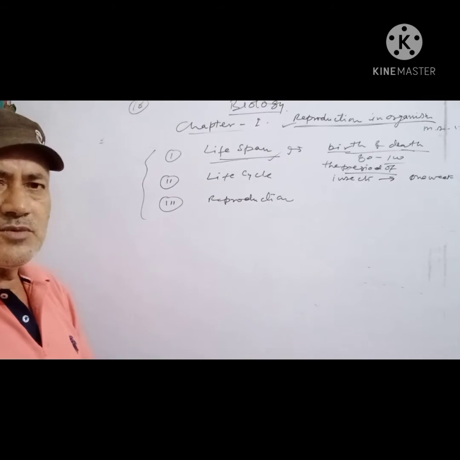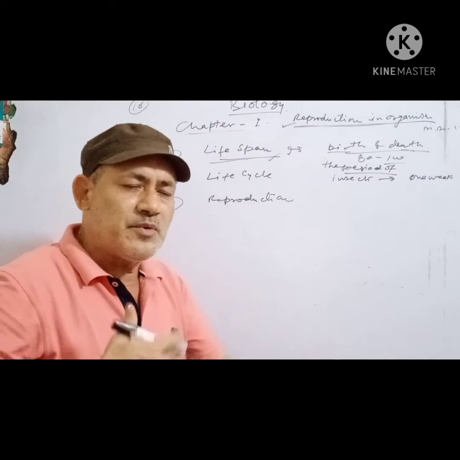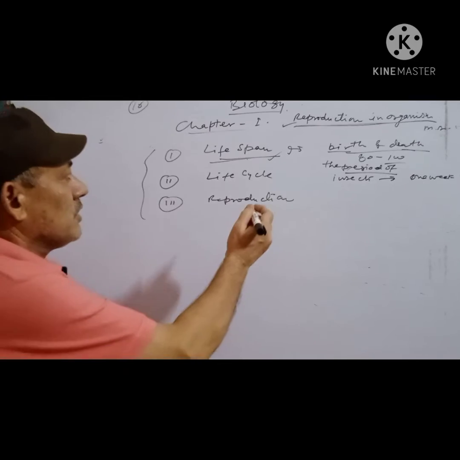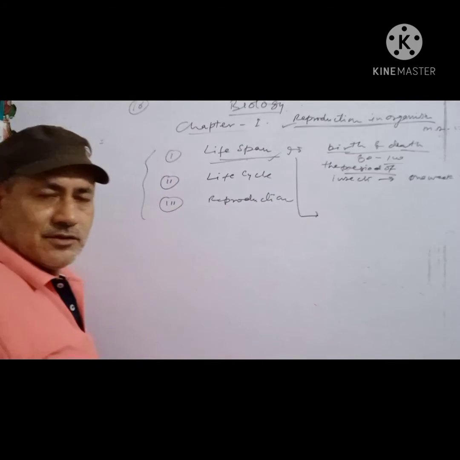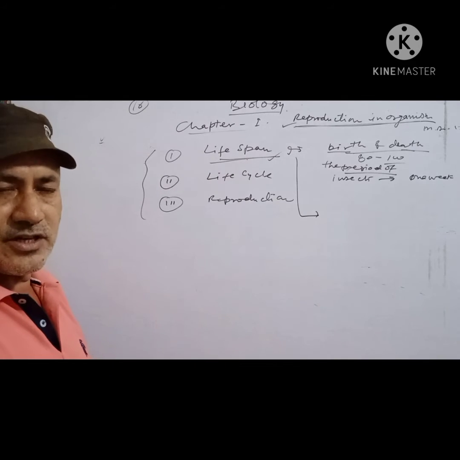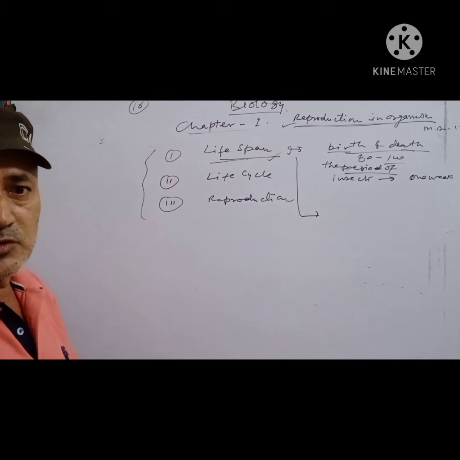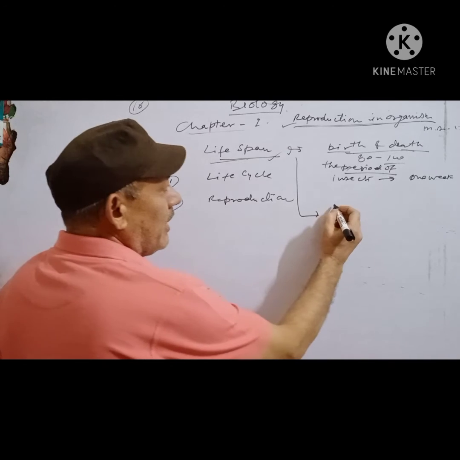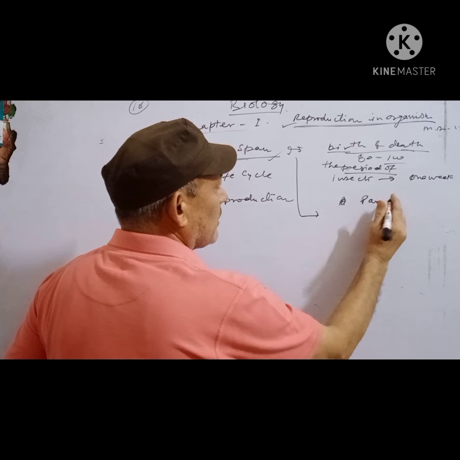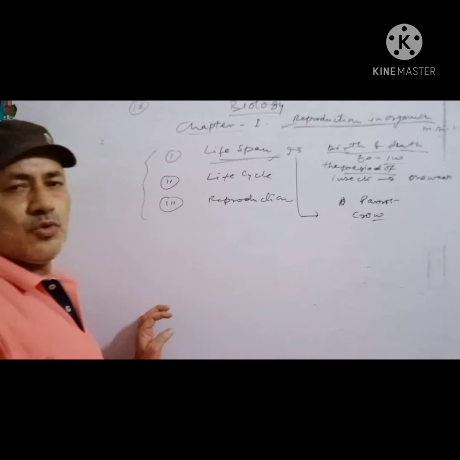And every organism in this world has different lifespan, as per their body structure, their habitat, their anatomy, their physiology. Sometimes we see that 2 different organisms which are more or less similar in structure have different lifespan. For example, a parrot and a crow, तोता और कौवा.